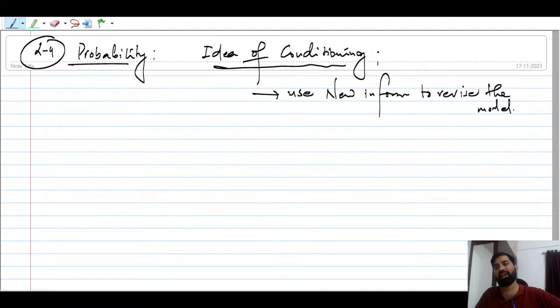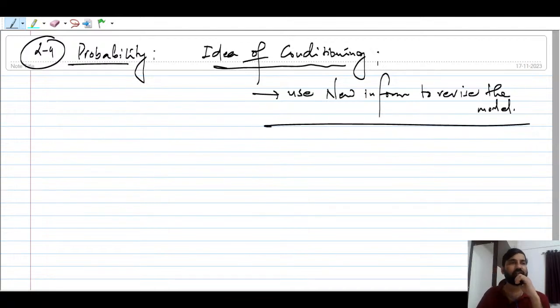You will have some sort of a prior, ordinary probability. Then you use the new information and put the condition.